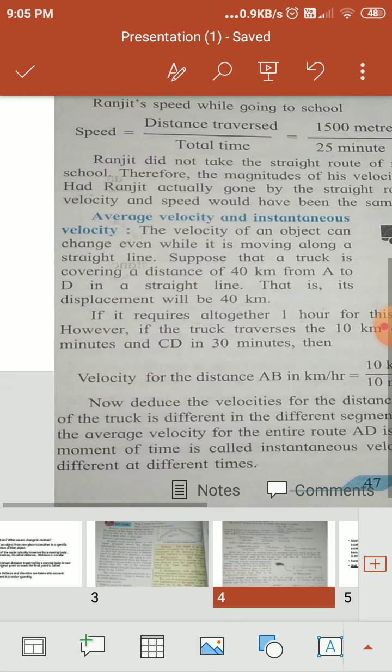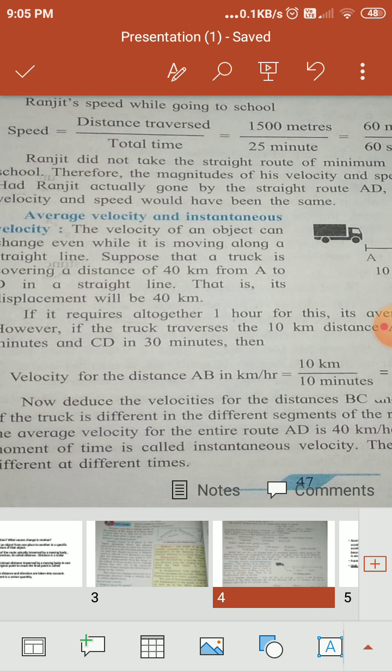Now, what are average velocity and instantaneous velocity? Let's try to understand with the help of the example given on page number 47. The velocity of an object can change even while it is moving along a straight line. Suppose a truck is covering a distance of 40 km from A to D in a straight line.